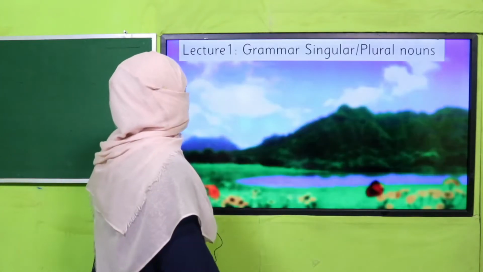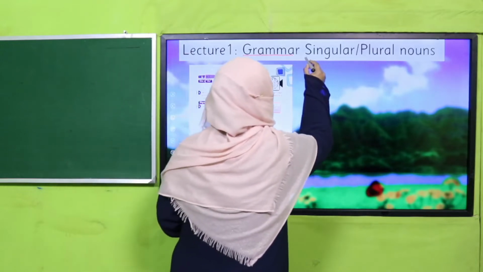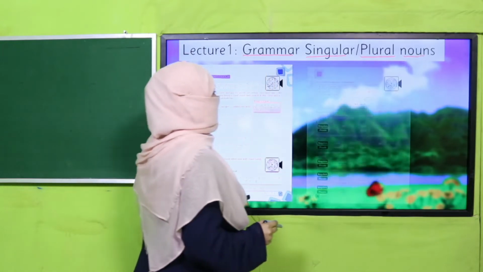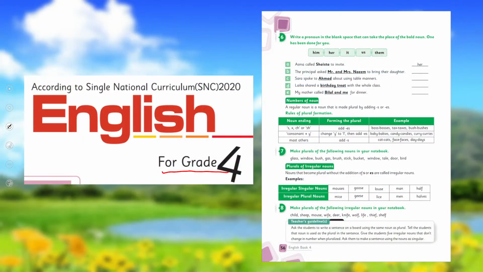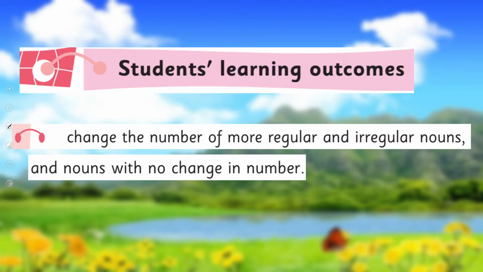Yes, my dear students, today under the title of grammar, we are going to learn about singular and plural nouns. Before this, in English for grade 4, I have already taught you about number of nouns and plural and irregular nouns. I hope you remember. If not, you may watch this video lecture again. We are going to learn further to cover the SLO: change the number of more regular and irregular nouns, and nouns with no change in number. So today we'll focus on regular and irregular, and inshallah we'll learn the rest tomorrow. This is our today's SLO.